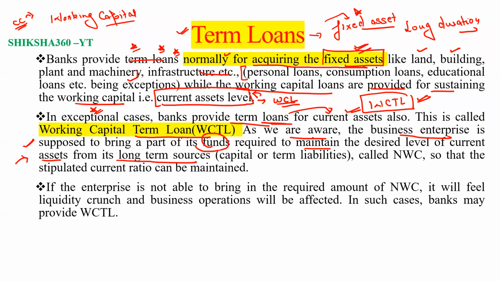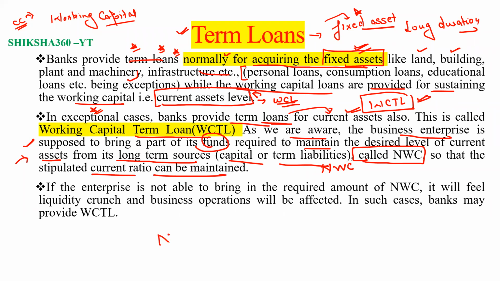Basically, from its long-term sources, that is capital or term liabilities, overall we can say it is NWC, so that the stipulated current ratio can be maintained. It means the business enterprise has to put some of its funds to maintain the desired level of current assets from its long-term sources, either capital or term liabilities. And overall this is called NWC.